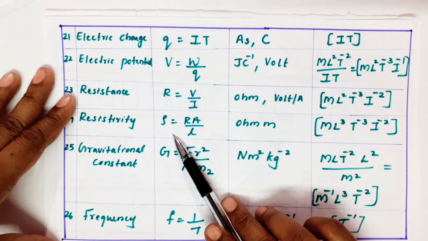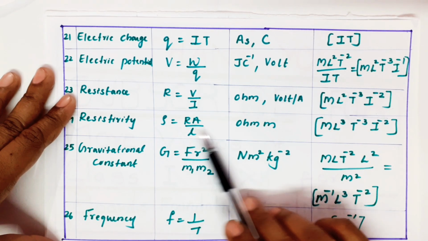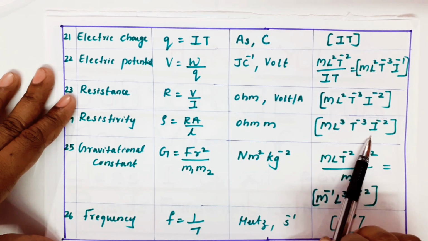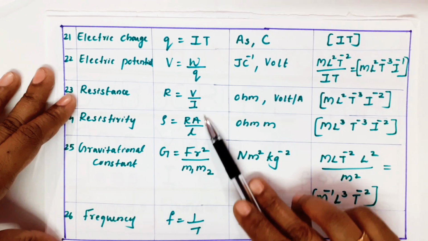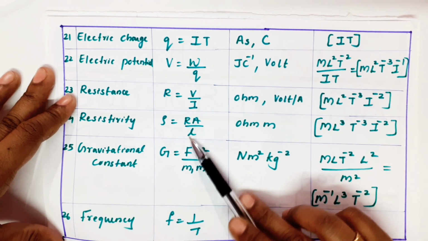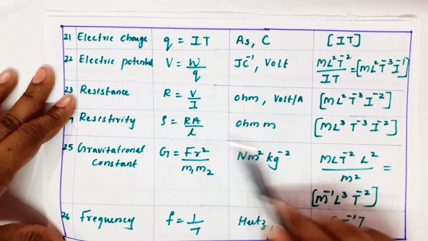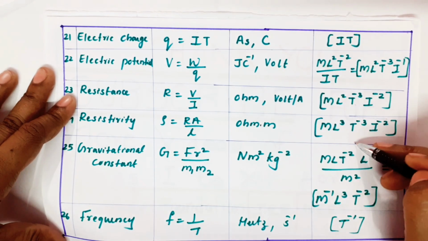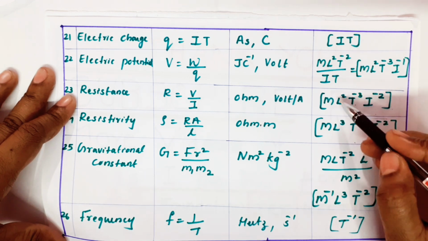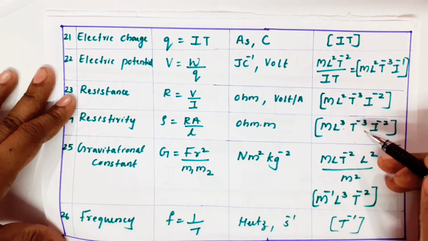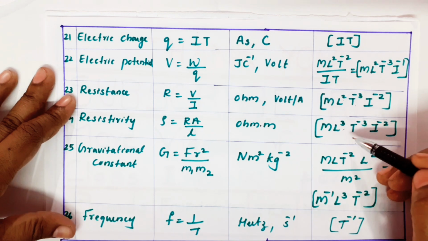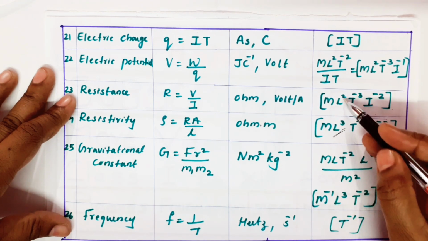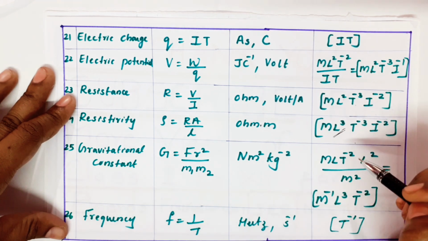Resistivity. R equals rho L by A, we learned. So rho equals RA by L. R you got it now. R you write, RA by L, area and length: meter square by meter, 1 meter gets cancelled. So the unit, you know, is ohm meter. So easy only. Ohm you write into meter. One more L will come, so instead of L square here it will become L cubed. This term is getting changed.